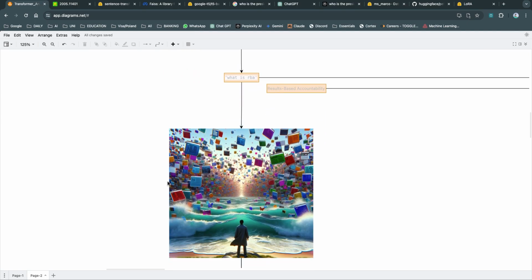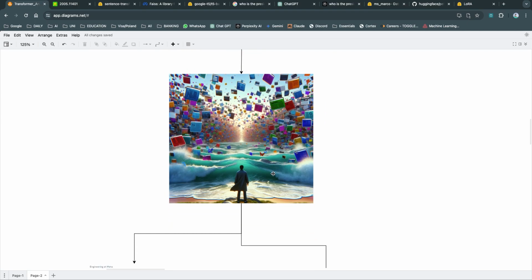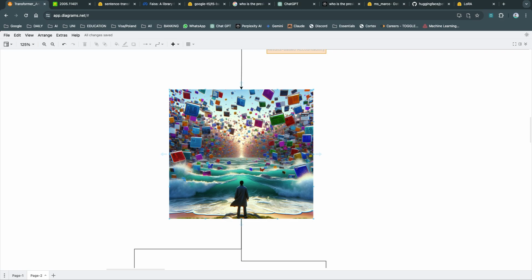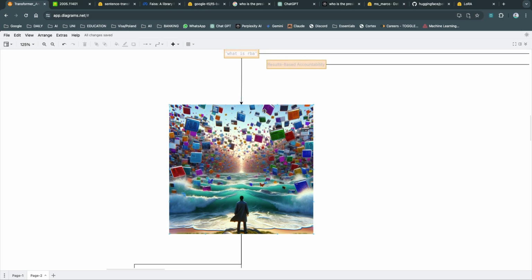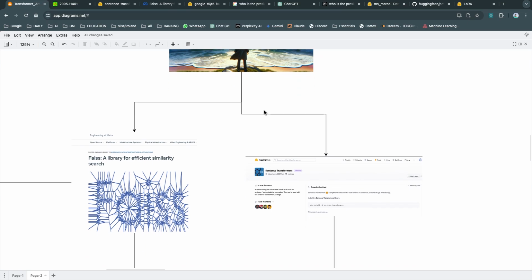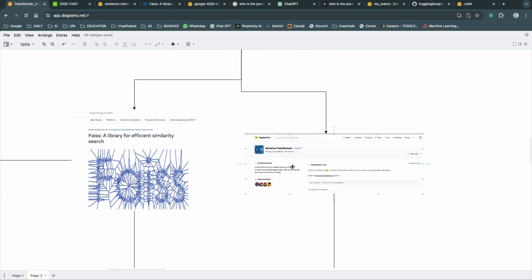But we have tons of data. We have millions and millions of websites that might have this information. So first we want to narrow down our search. We want to choose which documents are relevant to the question. And here we will be using two frameworks. One is Sentence Transformers, a pre-trained embedding model that's available in Hugging Face, and the other is FAISS, a library created by Facebook.